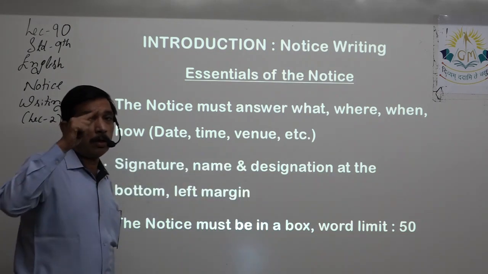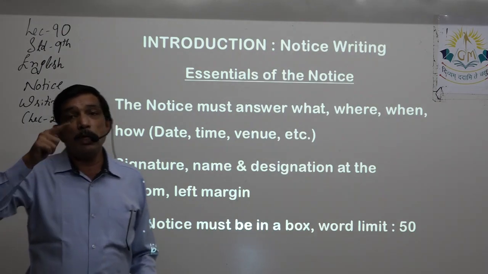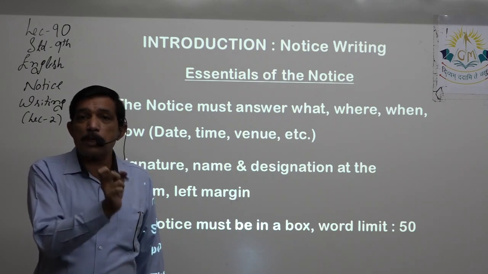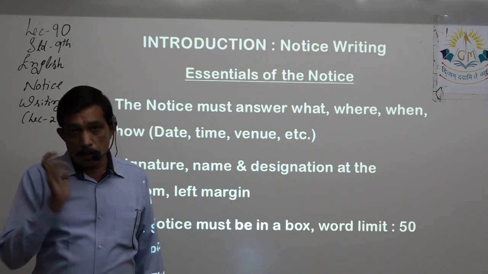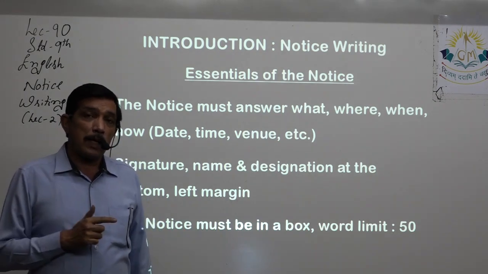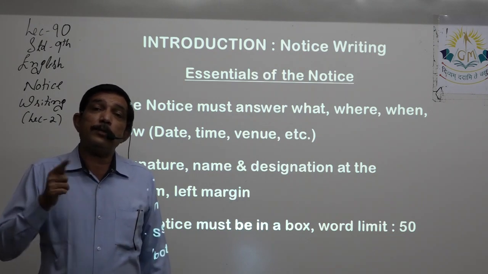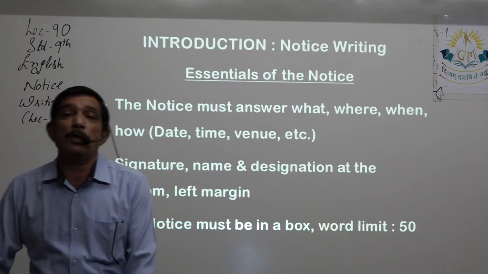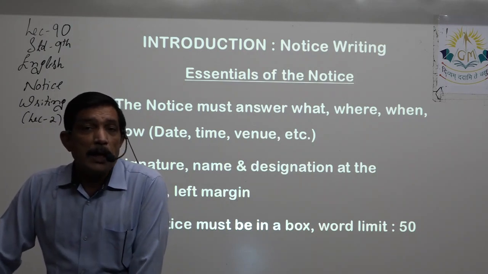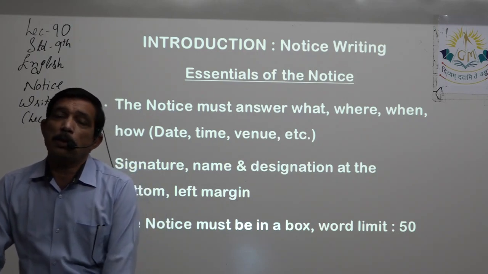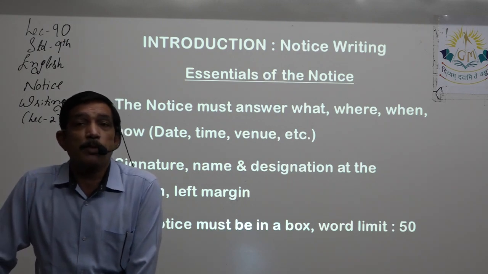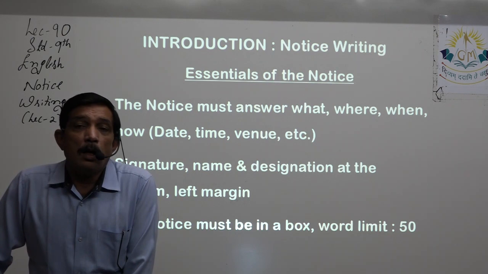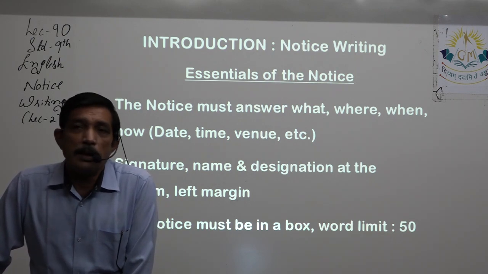In that way, on the top should be the signature, below the signature in a bracket should be the complete name, that is first name and last name, that is surname, and below that the designation. Even if there is no designation, then from the question itself you can make your own designation, right? In the question it is not written that you are the sports captain, or captain of the cultural club, or in charge of the language lab. It is not written like that, right?